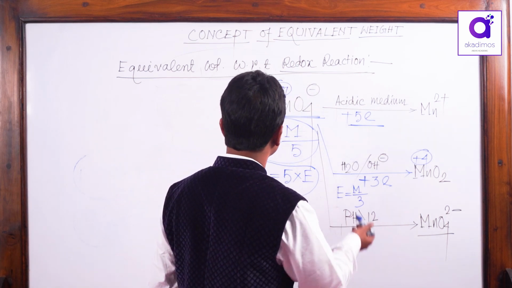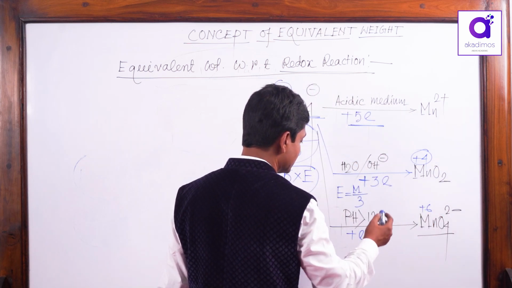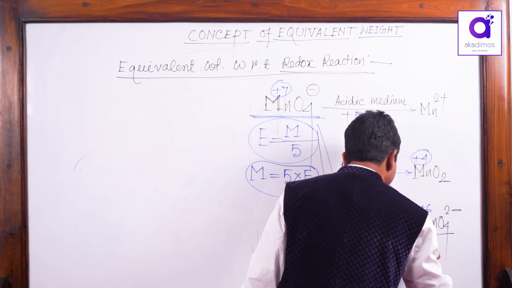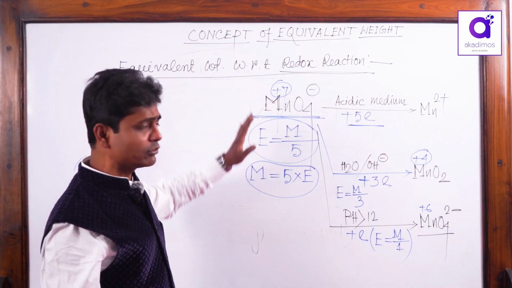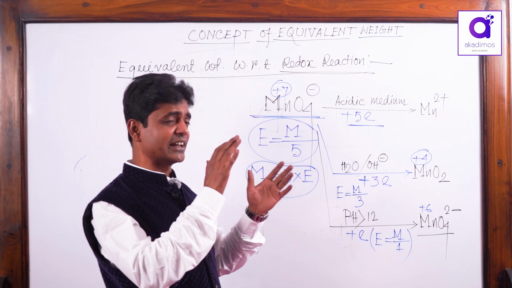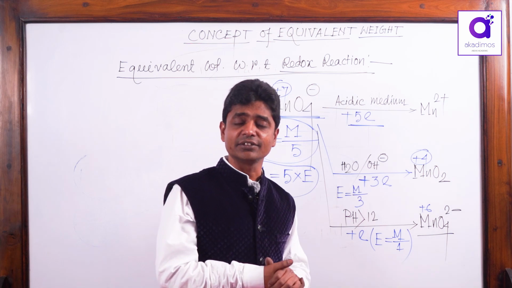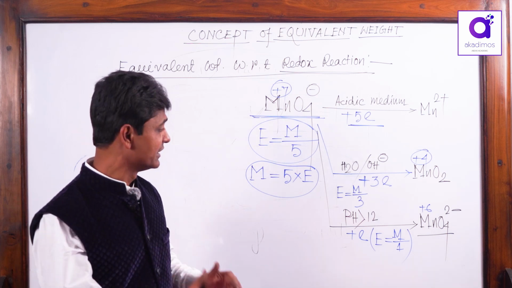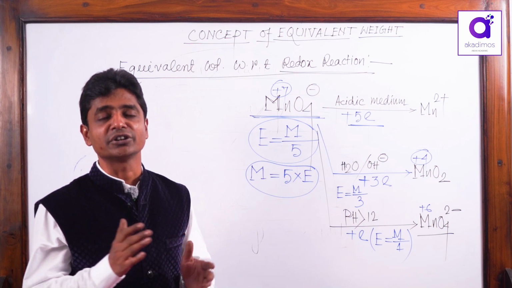Here the oxidation number goes from plus 7 to plus 6, 1 electron transfer. That means in strongly alkaline media, its equivalent weight is equal to molecular weight. So for the same species MnO4 minus, the molecular weight is fixed, but the equivalent weight is variable. In acid medium, equivalent weight is molecular weight by 5. In feebly alkaline or neutral media, equivalent weight is molecular weight by 3. And when the media is strongly alkaline, equivalent weight equals molecular weight.